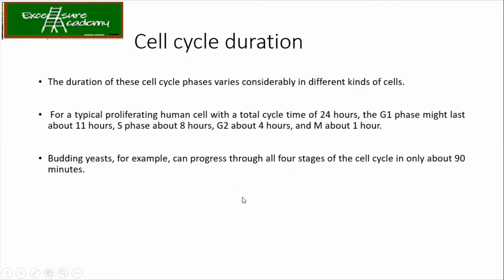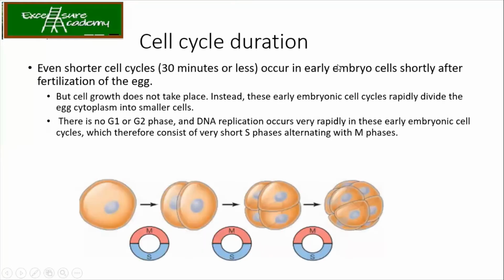So as you see over here, even though the cell cycle has all these stages, mainly your bacteria, E. coli, takes only 20 minutes. Your budding yeast takes 90 minutes, whereas the animal cell takes around 24 hours. So all these stages are important. It's just that depending on the size of the cell, the cell cycle time also varies. Now there are even shorter cell cycles, like 30 minutes or less, which occur in early embryo cells shortly after fertilization of the egg.